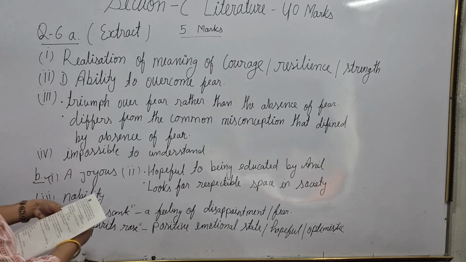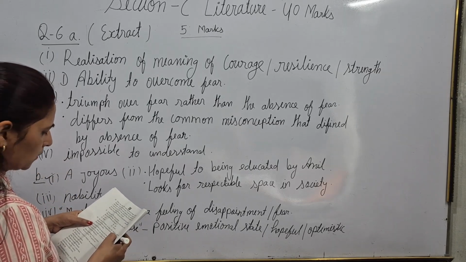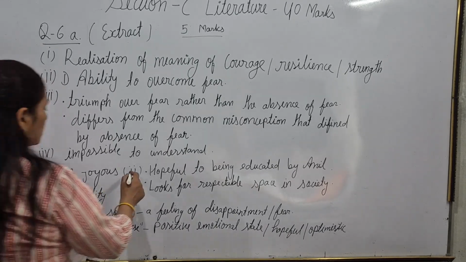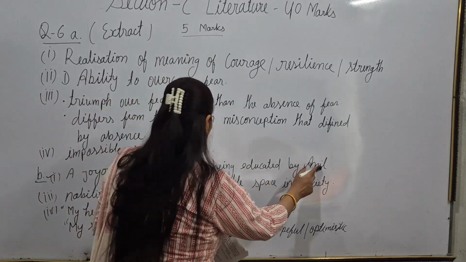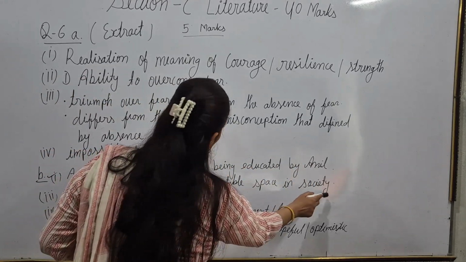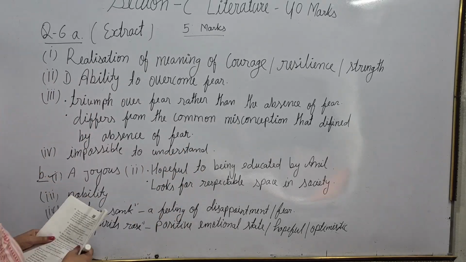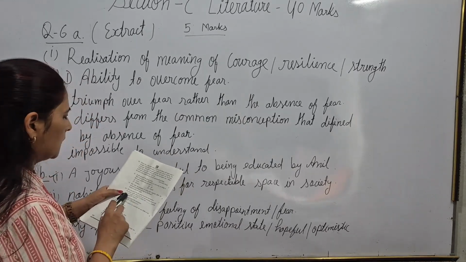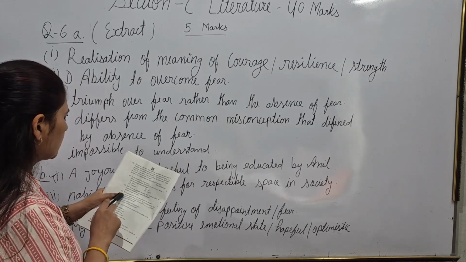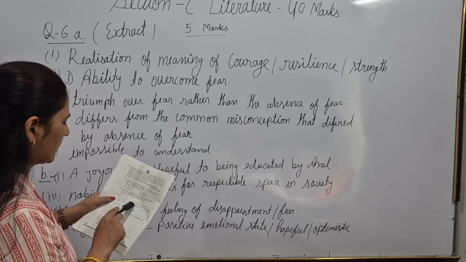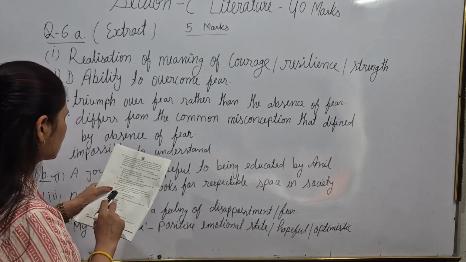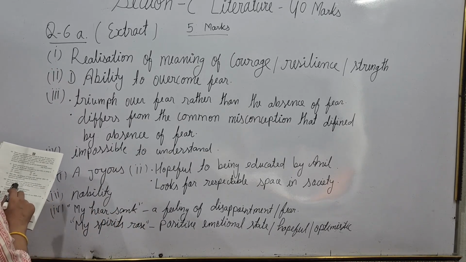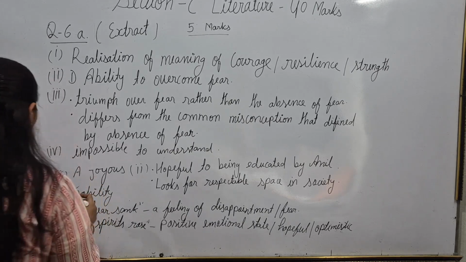Now the second question. How does the prospect of being paid regularly affect the narrator's motivation and hope for the future? This question is also for 2 marks and you have to write 40 words. Hopeful of being educated by Anil and looking for a respectable place in society. You should write both topics in your answer. Now the third question: fill in the blanks with the correct word from the bracket. The person spoken about did not let the narrator realize that his act of stealing was caught. It reflects the nobility or dishonesty of his character. So nobility would be the correct answer.